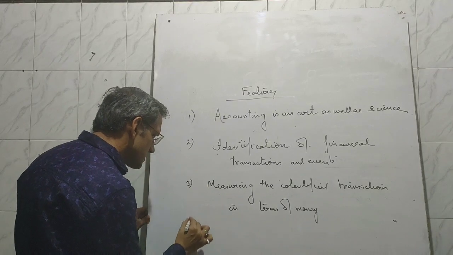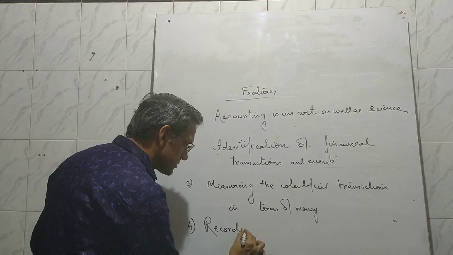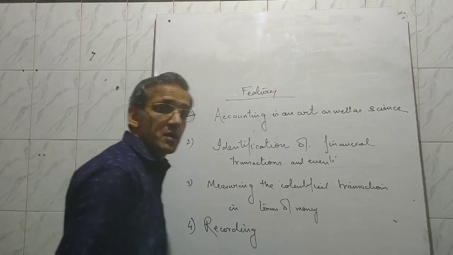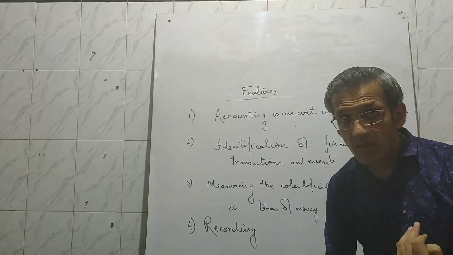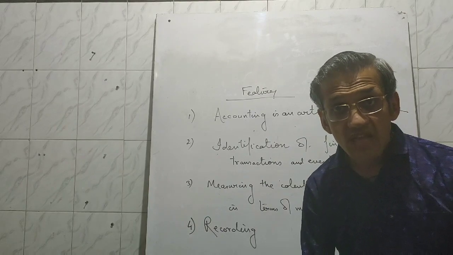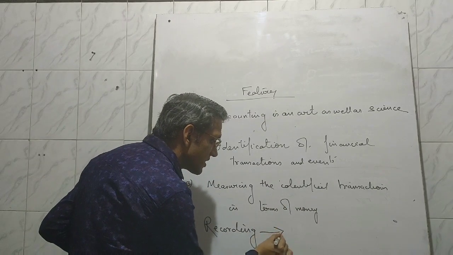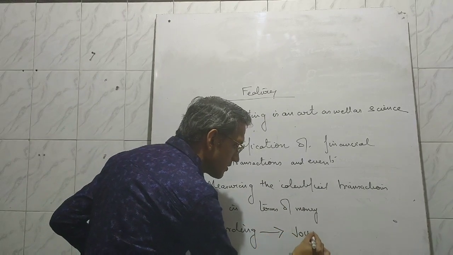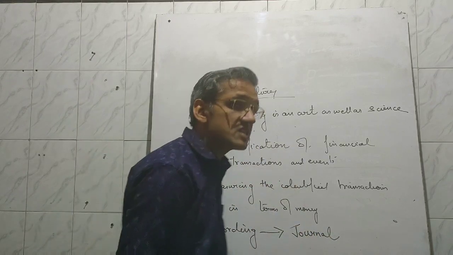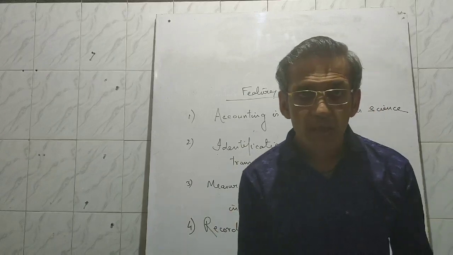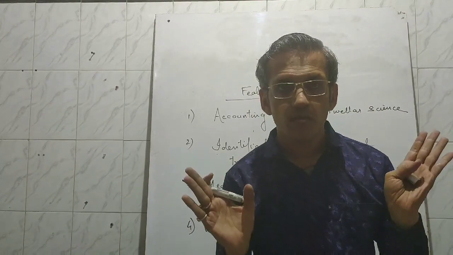The next one is recording. We record the transactions date-wise. Recording is done in a book which is known as journal. Journal is the original book of entry in which transactions are recorded for the very first time.